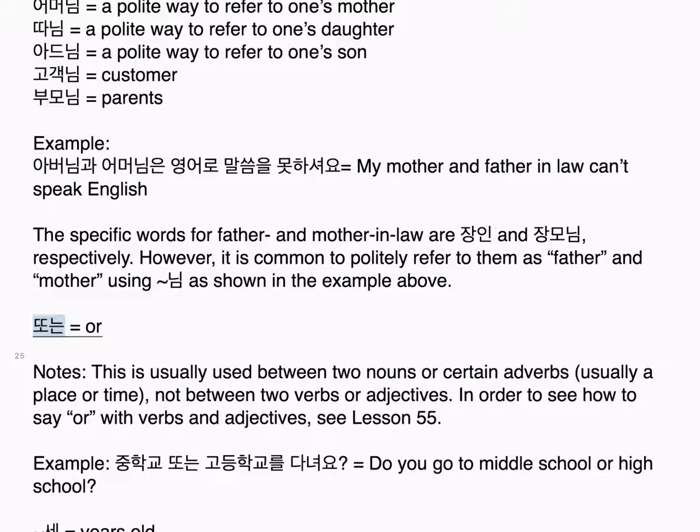또는, or. Notes: this is usually used between two nouns or certain adverbs, usually a place or time, not between two verbs or adjectives. In order to see how to say or with verbs and adjectives, see Lesson 55. Example: 중학교 또는 고등학교를 다녀요. Do you go to middle school or high school?